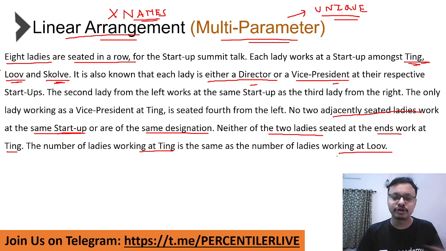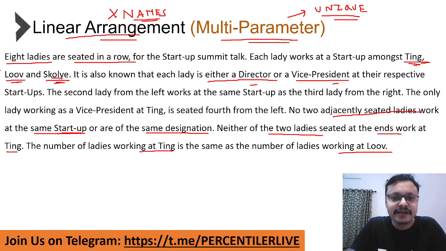Whether it is 0, 0, or whether it is 1, 1, or whether it is 2, 2, or whether it is 3, 3, or 4, 4. That count we do not know. But one thing we know is the count of Ting is equal to the count of Louvre, and the remaining people will be going to the third possible startup, that is Scholars.